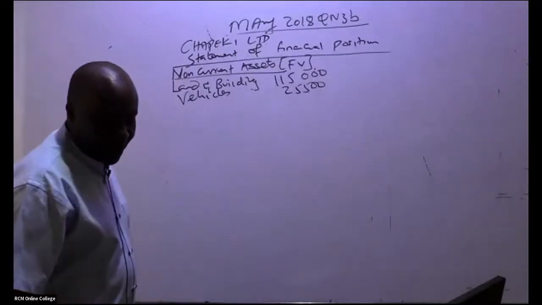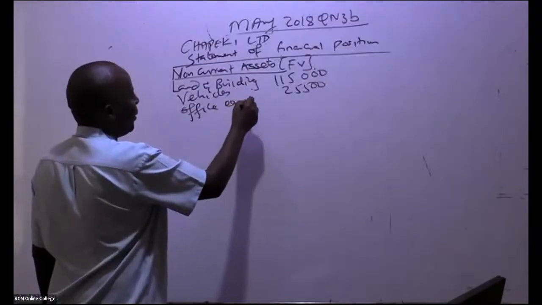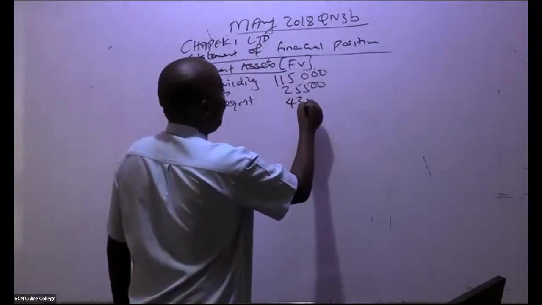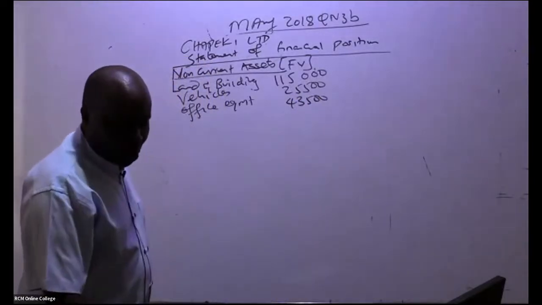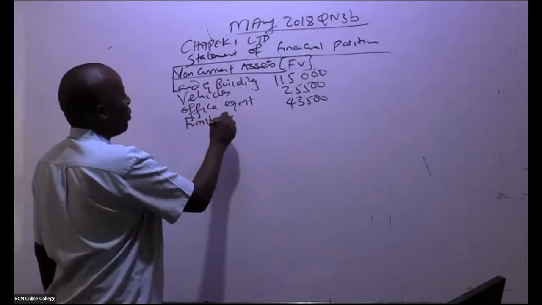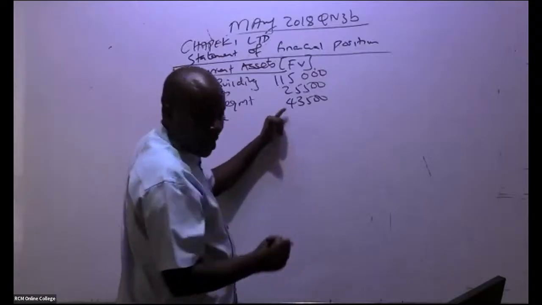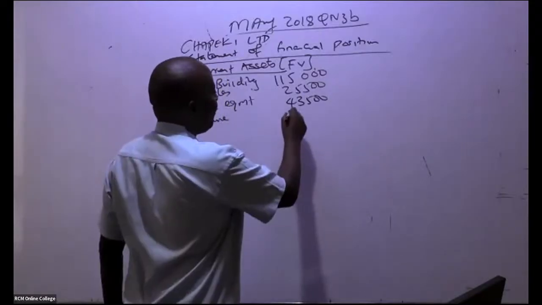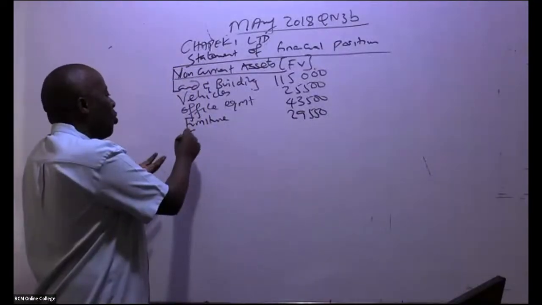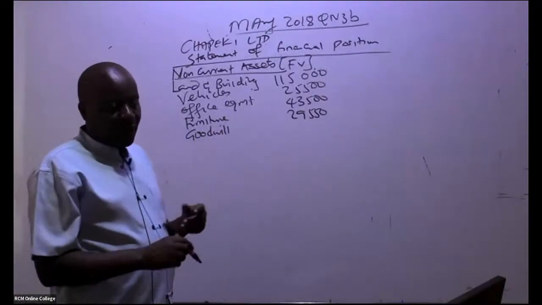From your past paper, the next one is office equipment. Office equipment, we have 43,500. From there, I can see what we also took over in this case here is furniture. So furniture, how much for furniture? We have furniture of 29,550. From there, don't forget our goodwill, which we have just calculated. So goodwill, are you able to see the amount of goodwill?